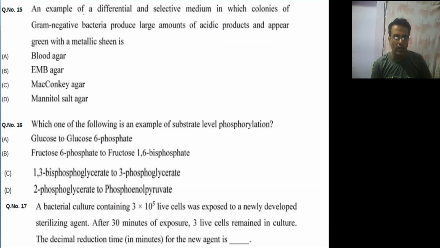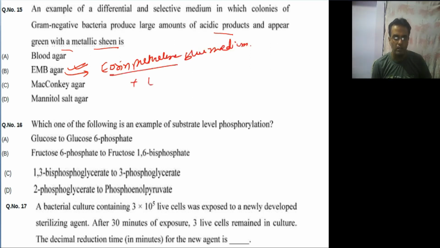Example of differential and selective media in which the colonies of gram-negative bacteria produce large amounts of acidic product and appear green with metallic sheen. Metallic sheen is EMB, also known as eosin methylene blue media. Here what happens, E. coli is a fermentative bacteria.